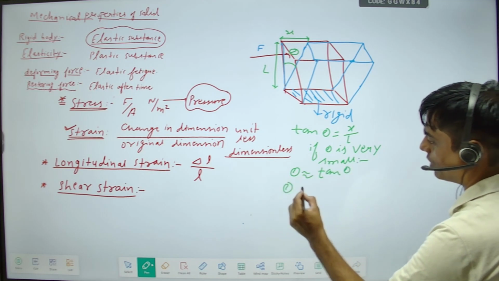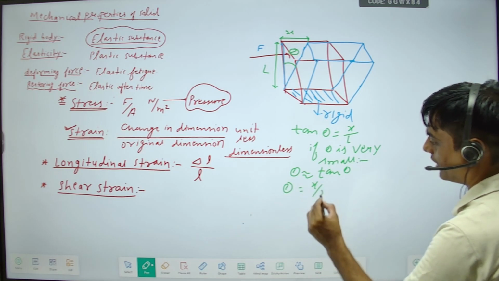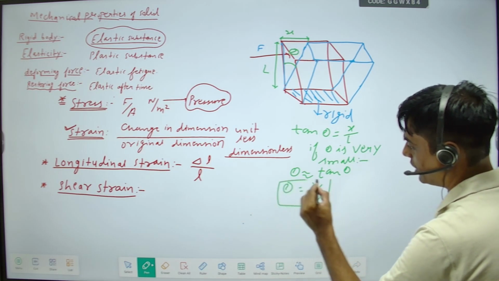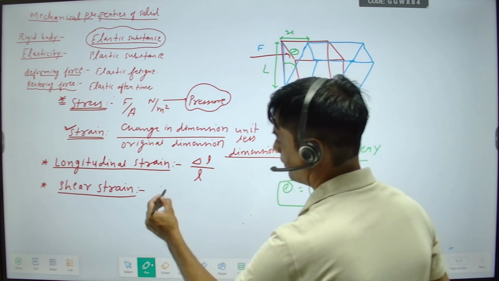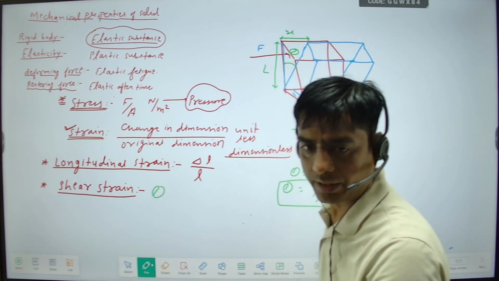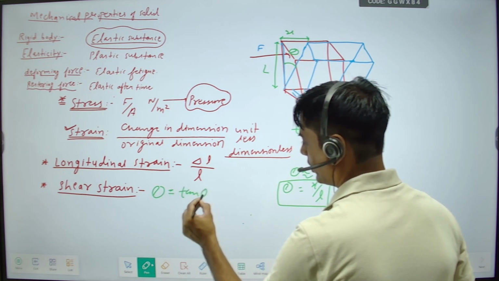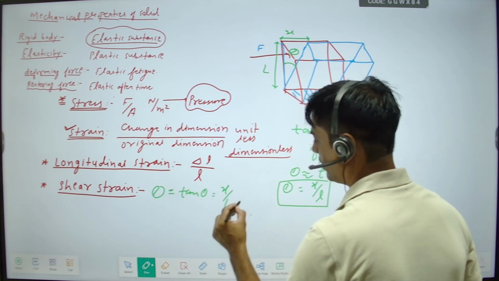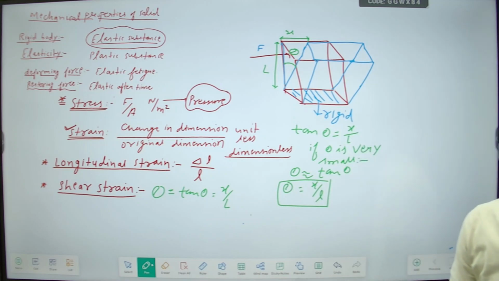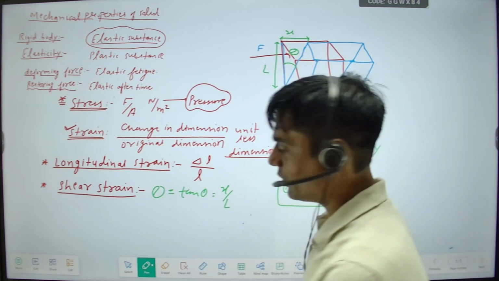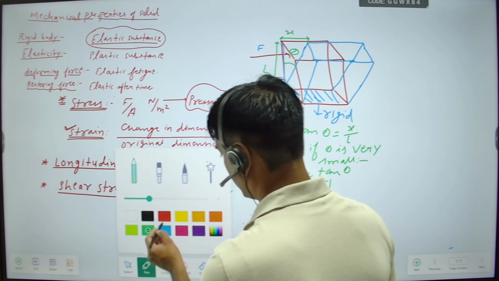So theta equals x upon L. So shear strain is nothing but theta, or tan theta, or x by L. It is also unitless and dimensionless. Clear this one?